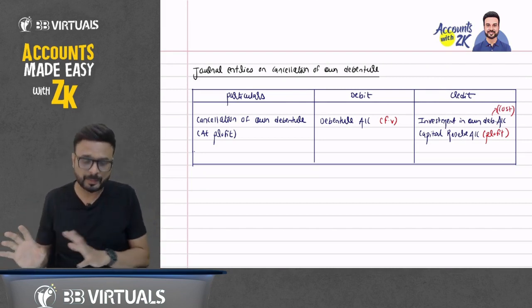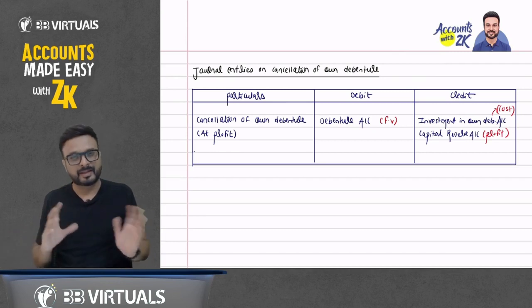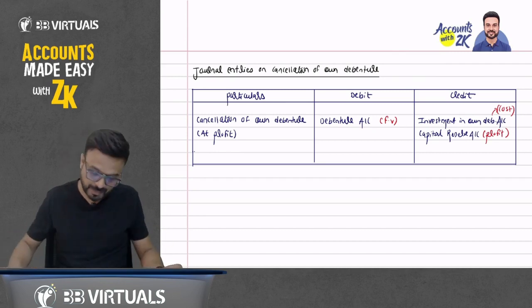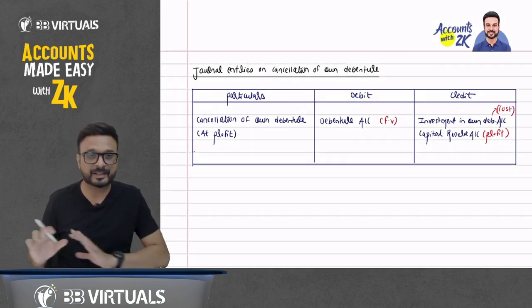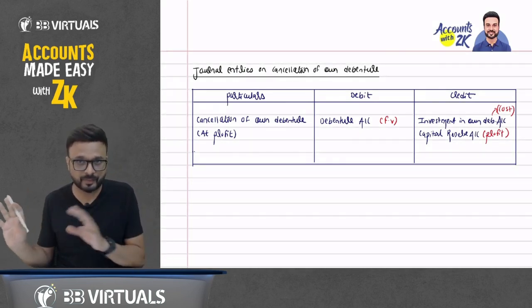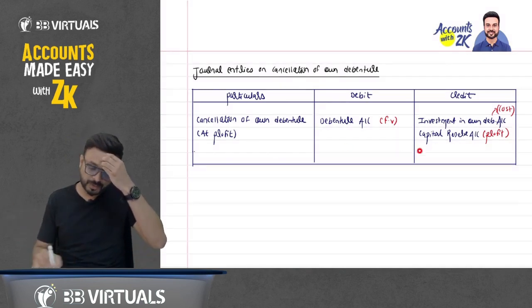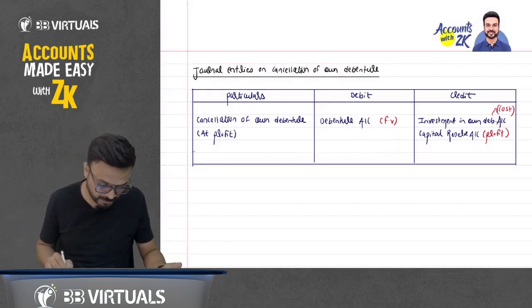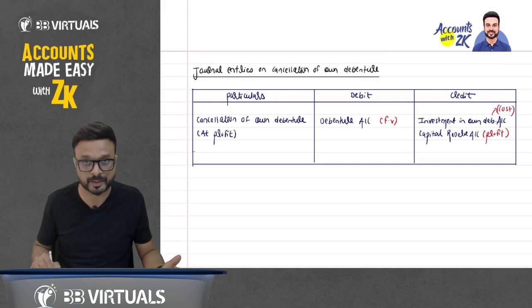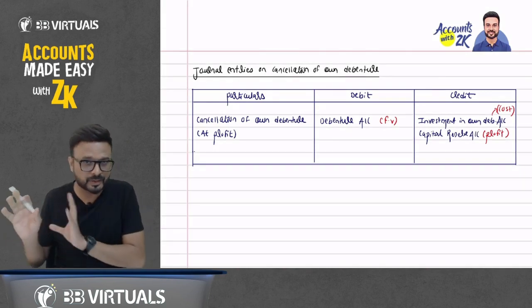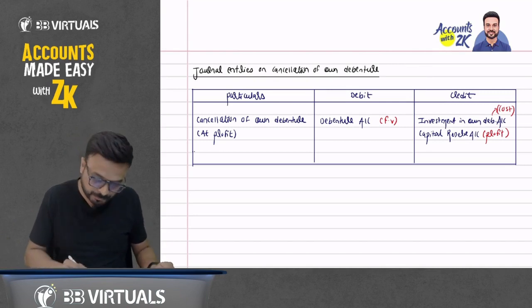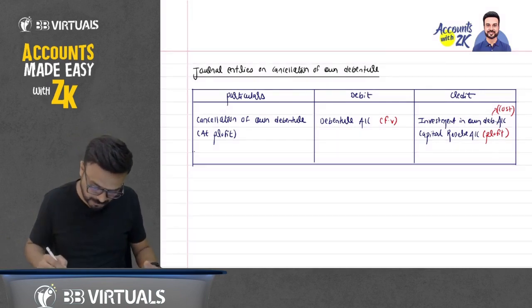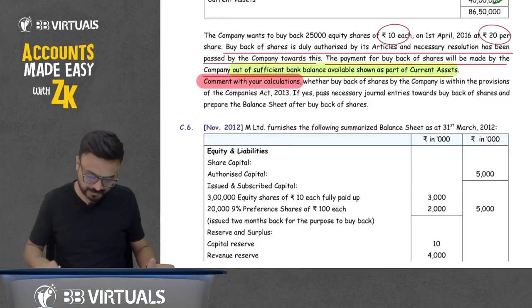The question will come. Question number 6 we will now solve. There the point related to this concept of cancellation of own debenture will come, and then we'll discuss what this cancellation of own debenture is, where we have some figures. Some figures will come in the question. I will explain it there. Don't worry. Now come to question number 6.